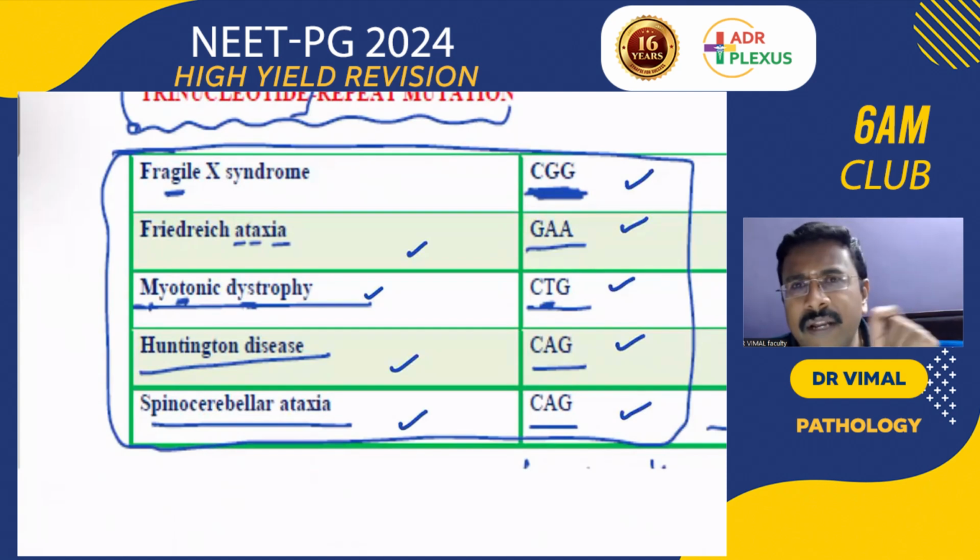Okay, so remember, a quick review on how to differentiate the different patterns of inheritance. Autosomal dominant: all the generations will be involved, both males and females will be affected, vertical transmission. Autosomal recessive: both males and females can be involved, but there is skipping of the generation, and then you will be thinking of autosomal recessive. Then X-linked recessive: males are affected, females are carriers.